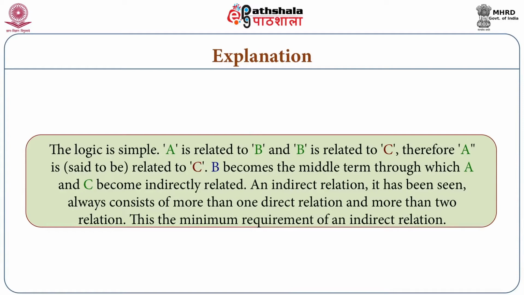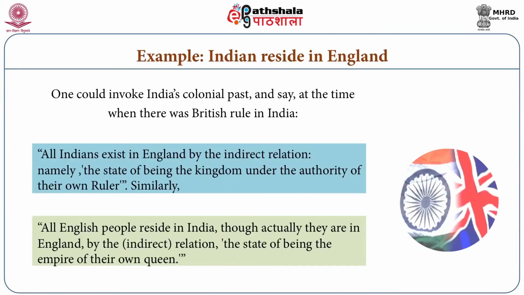The idea of an indirect relationship is very similar to the idea of a chain, where there are very small pieces, and those small pieces taken together could make a long chain, and taking that long chain, we can make two points connected with each other, two points related with each other.